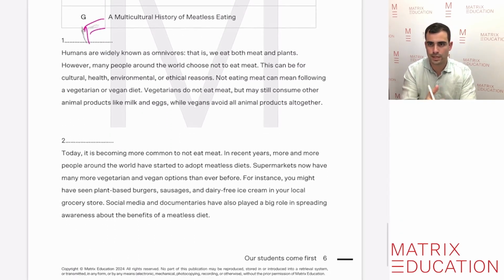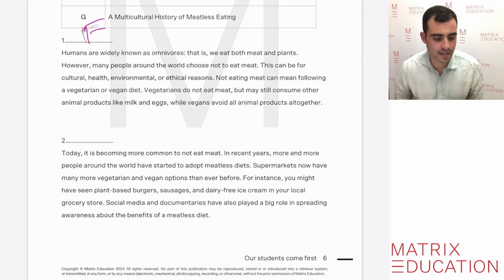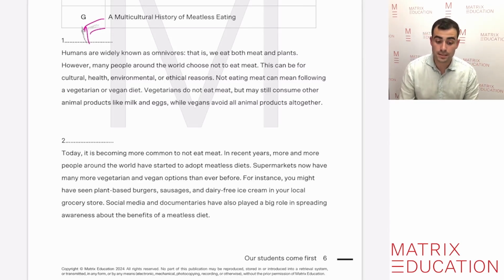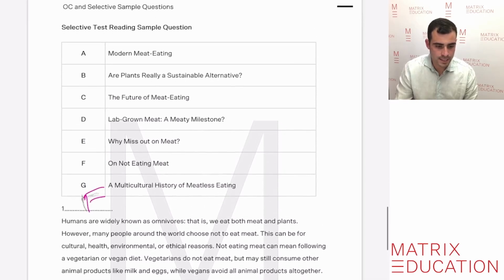For another example, let's read number 2. Today, it's becoming more common to not eat meat. In recent years, more and more people around the world have started to adopt meatless diets. Supermarkets now have many more vegetarian and vegan options than ever before. For instance, you might have seen plant-based burgers, sausages, and dairy-free ice cream in your local grocery store. Social media and documentary have also played a big role in spreading awareness about the benefits of a meatless diet. So let's see, is it about modern meat eating? Possibly, because it does talk about the options that we have at the moment. So it could possibly be that.